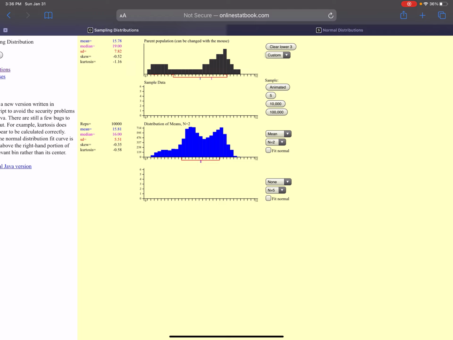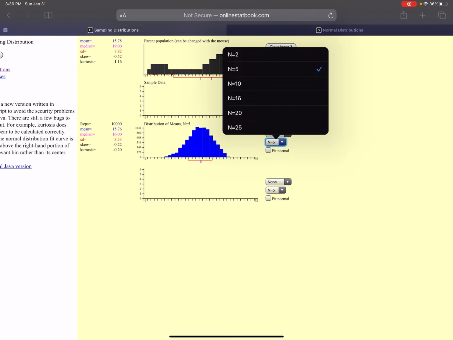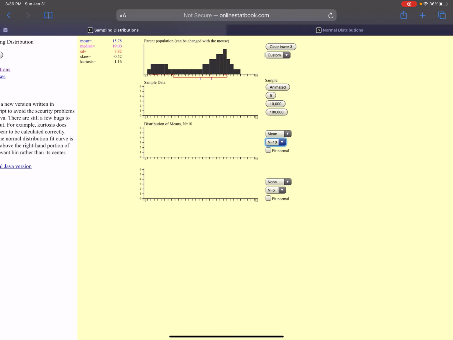All right, let's try a sample size of 5. Better, more normal. Let's look at a sample size of 10. Even more normal. So see, when I'm taking a sample from a wonky distribution, something that's really skewed or bimodal or something weird like that, my sample size needs to be bigger so that I can use the normal curve, because a larger sample size is going to produce more normality, less variability. I hope you've enjoyed this.